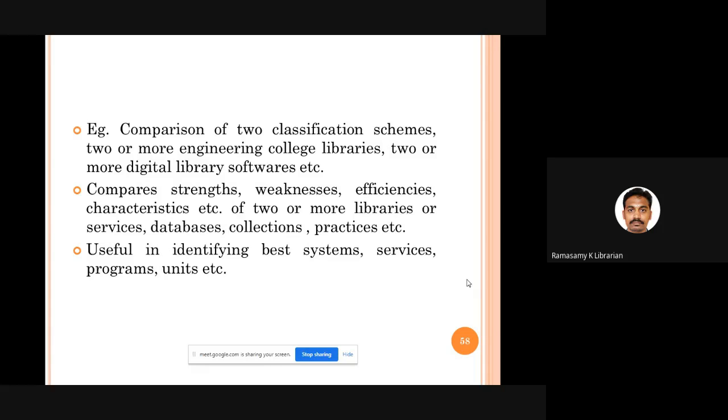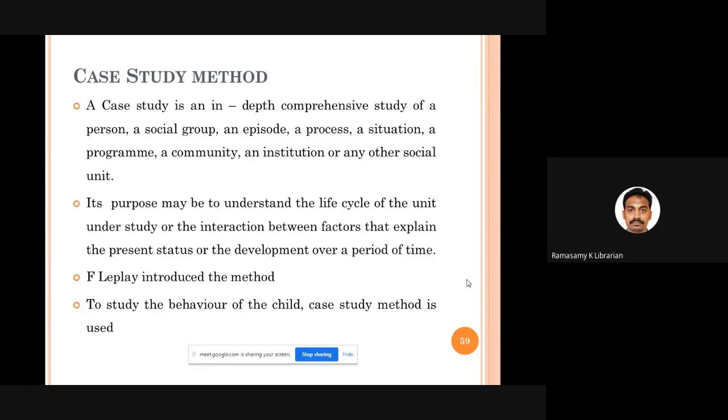The whole purpose is we want to find out which is the best system, which is the best service, which is the best program, which is the best library. So to find out the best of the available entities, we conduct the comparative method of research. Okay, I think this is the last one: case study method.